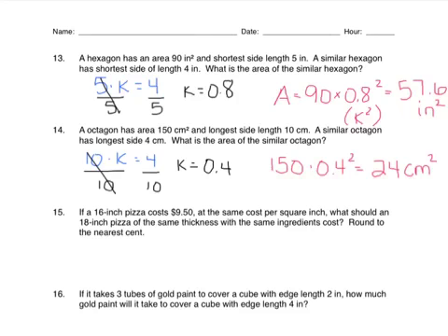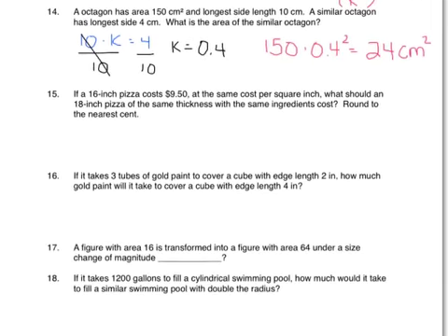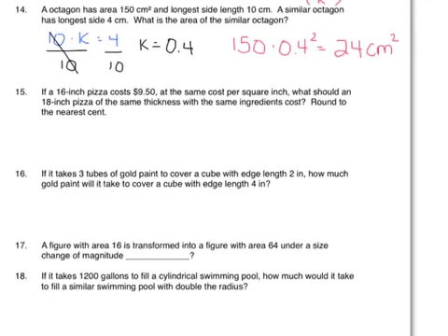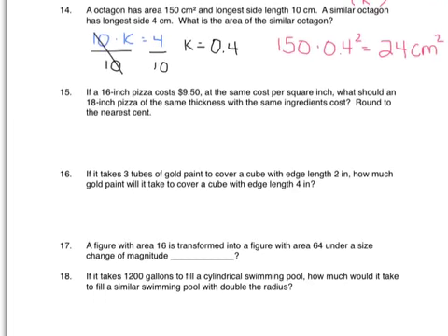Okay, number 15. A 16-inch pizza costs $9.50 at the same cost per square inch. And so this right here, the square inch, tells me that I'm thinking about the area of the pizza. What should an 18-inch pizza of the same thickness with the same ingredients cost? So really the issue here is that when you make that pizza bigger, you've got a bigger area that you have to cover with toppings. So I want to turn a 16-inch pizza into an 18-inch pizza.